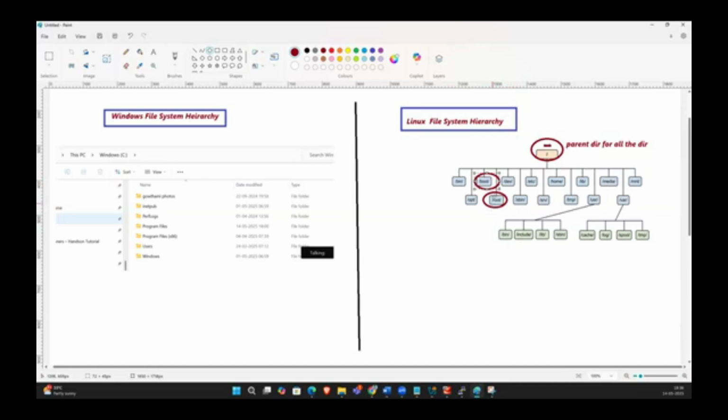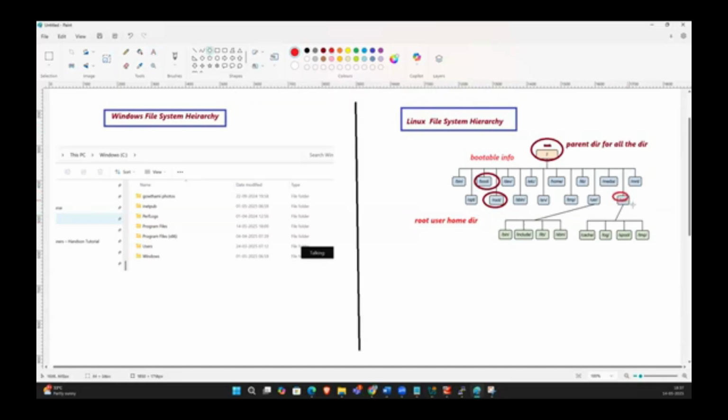The root user, right? /root is the root user's home directory. So boot is nothing but all the bootable information, which will be available under /boot.